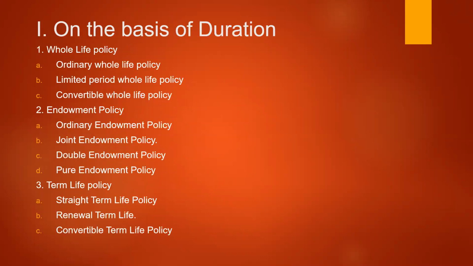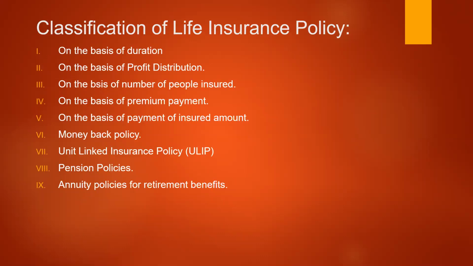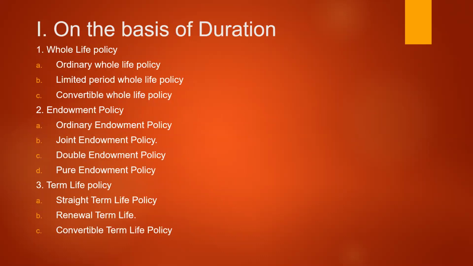Now we will discuss the basis of the duration. The first point, on the basis of the duration. On the basis of the duration, the policies can be categorized into three basic types. One is whole life policy, second is endowment policy, and also we have term life policy. This is whole life policy, endowment policy, and term life policy.